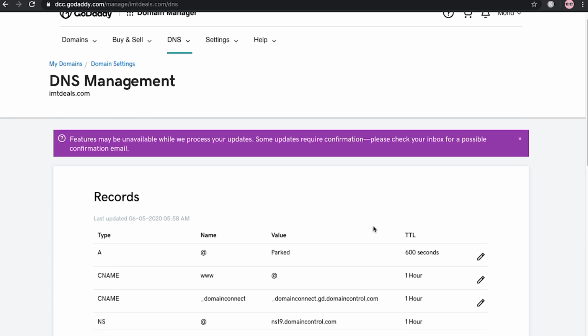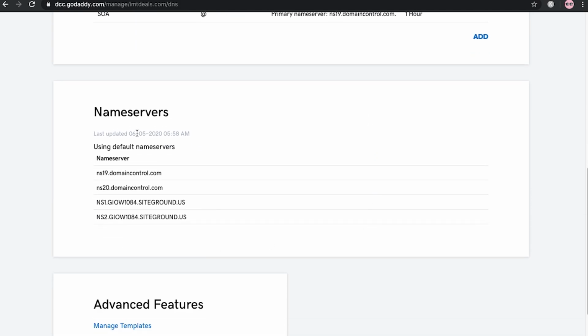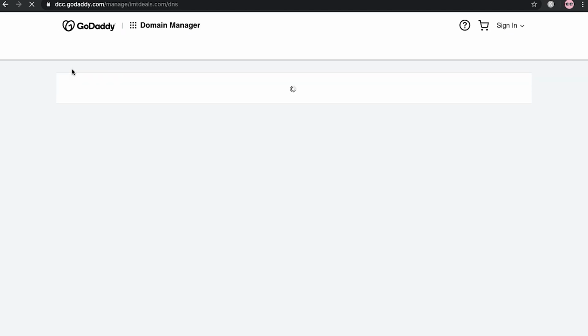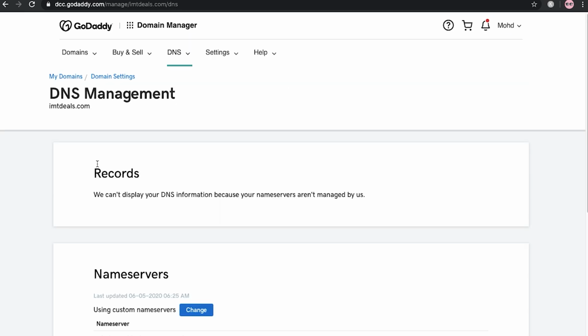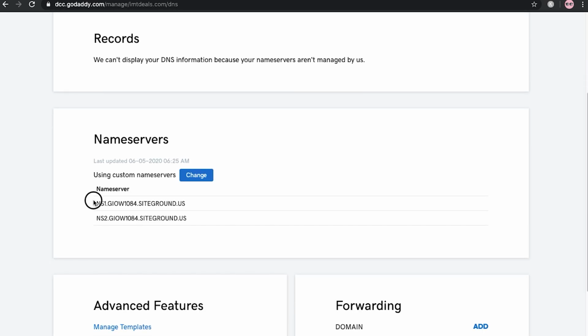Okay, so here you can see that it's showing something like this. So let me refresh it. Let me click on the reload button. Here you can see that my name server is successfully added. The first name server is this and the second name server is this. Basically here you can see that I used the US location, so that's why it added US.